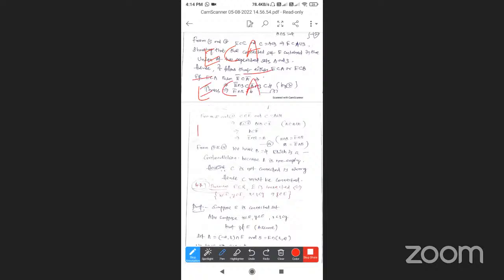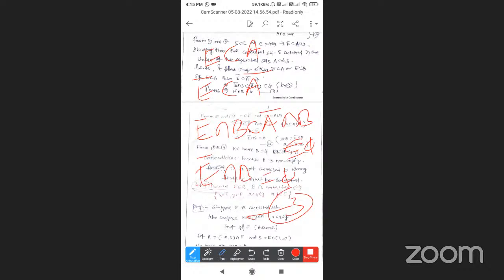Applying intersection with B on both sides, E bar intersection B is a subset of A bar intersection B, which is empty. So E bar intersection B is equal to the empty set. This is equation number 3.